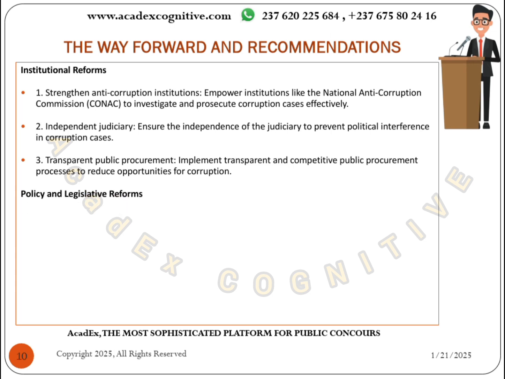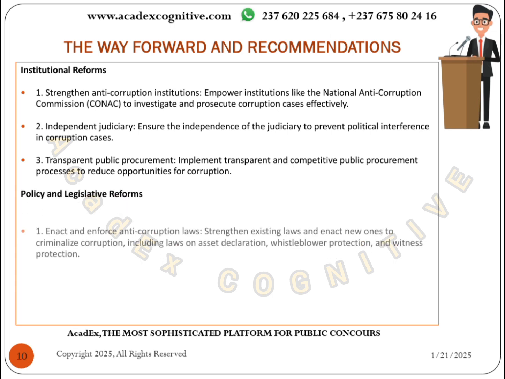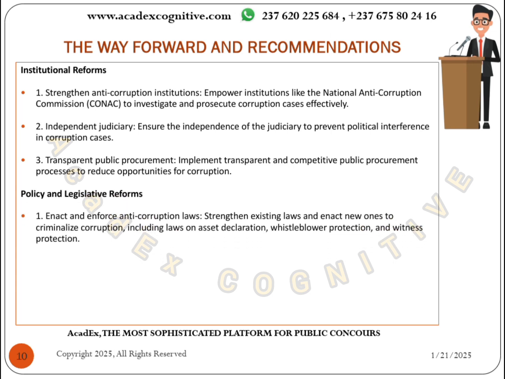Then when it comes to policy and legislative reforms, the parliament should enact and enforce anti-corruption laws, strengthen existing laws and enact new ones, including laws to criminalize corruption, on asset declaration and other forms of corruption.